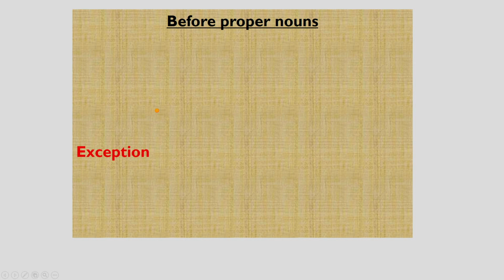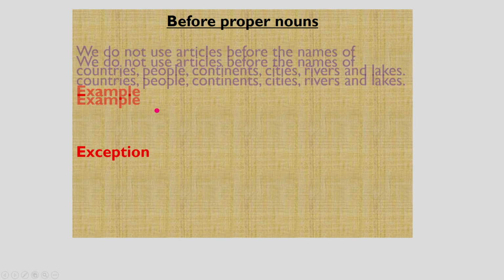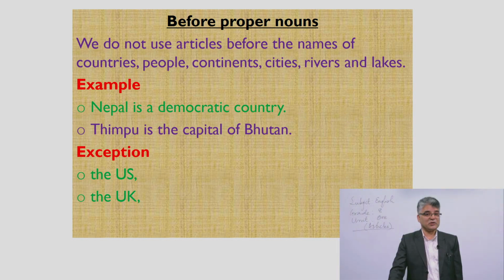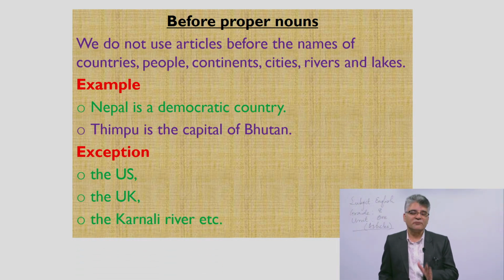And before proper nouns, we also don't use an article, just like in the example, Nepal is a democratic country, Thimphu is the capital of Bhutan. But as exceptions, we can say the US, the UK, the Karnali River, the Maldives, etc., for very reputed countries of the world.